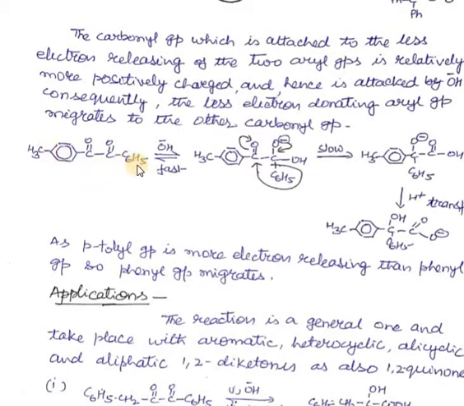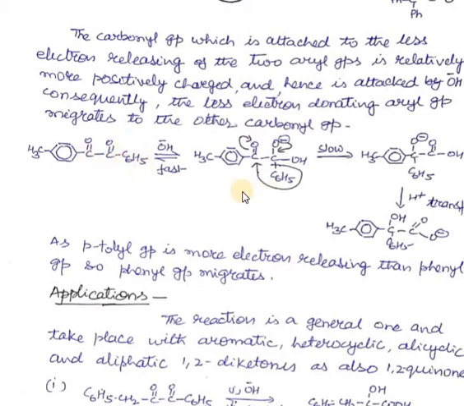This is a simple phenyl group and this is a para-tolyl group. The para-tolyl group is more electron releasing, so it will increase the electron density of this carbonyl carbon atom. When we compare both carbonyl carbon atoms, we find that this one is more electropositive in comparison to the other. So the OH ion will attack this carbon atom. That's why this phenyl group will migrate.